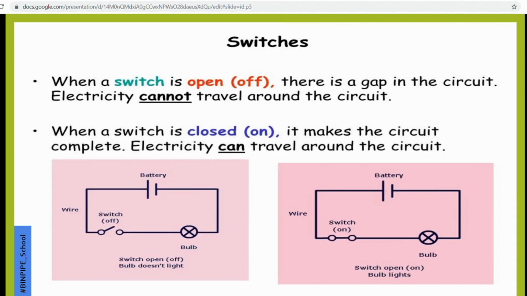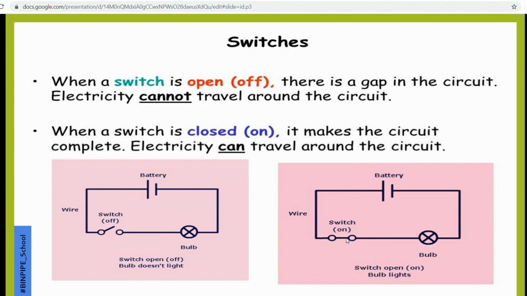Then comes the switch. A switch is a device that breaks or makes the circuit. That means the circuit is made with the switch. When you switch it on, it makes the circuit, and it breaks the circuit when it is switched off. So when a switch is closed, it makes the circuit and electricity can flow. The current can flow without any opposition or stop.